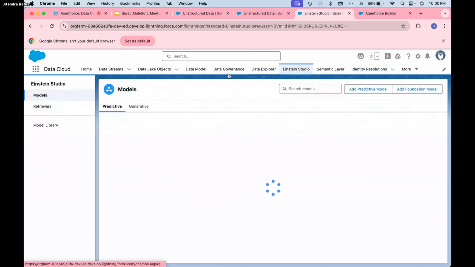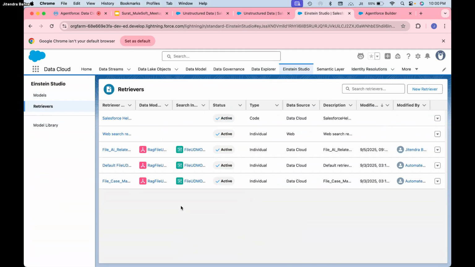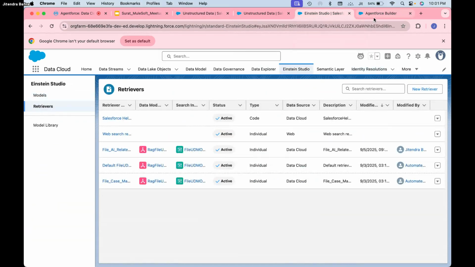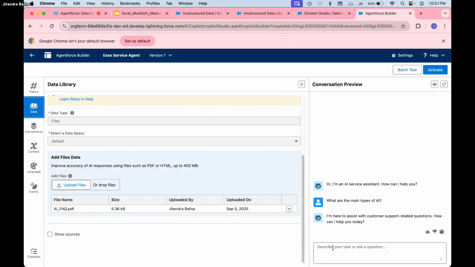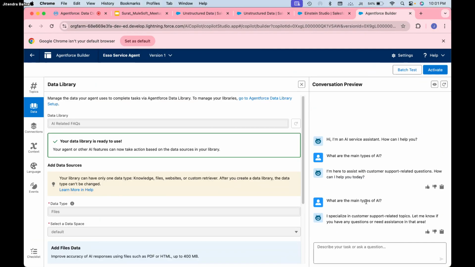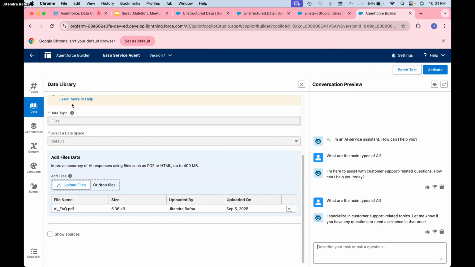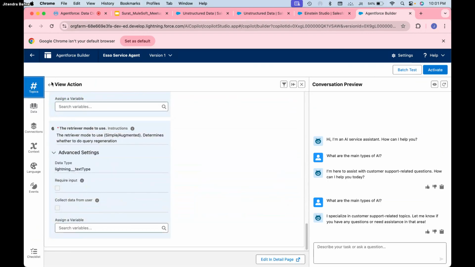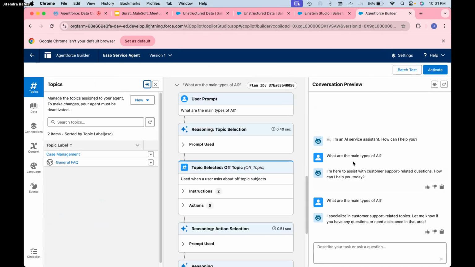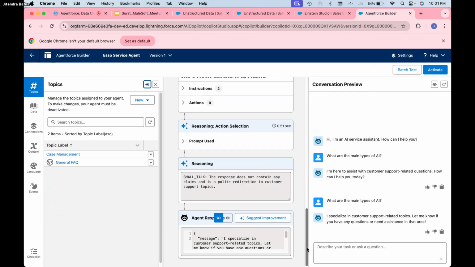I will check the retriever also. The retriever for the AI file is also ready. Cool, so it should answer. Let me go back to the agent. I am a customer support agent. Let me know if you have any question or you need any assistance. This file is there. All good here. Okay, let me go back. All good. Okay, so the off topic reason section.